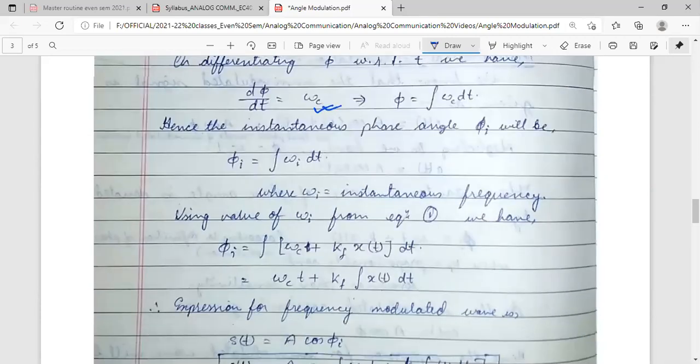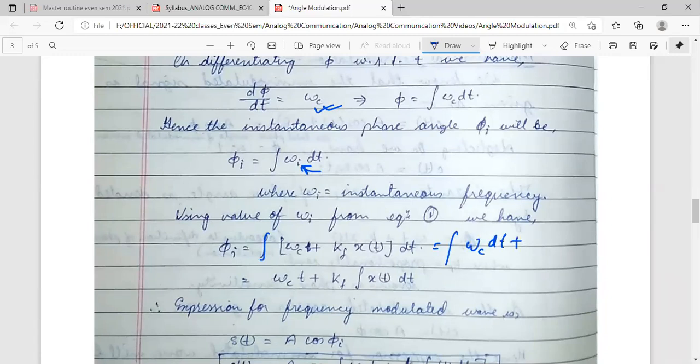So what we will get, here we are putting the value of omega I. Omega I was nothing but omega c plus kf of xt. Here there is an integration outside. So the integral of omega c dt gives omega c t, plus the integral of kf of xt dt.